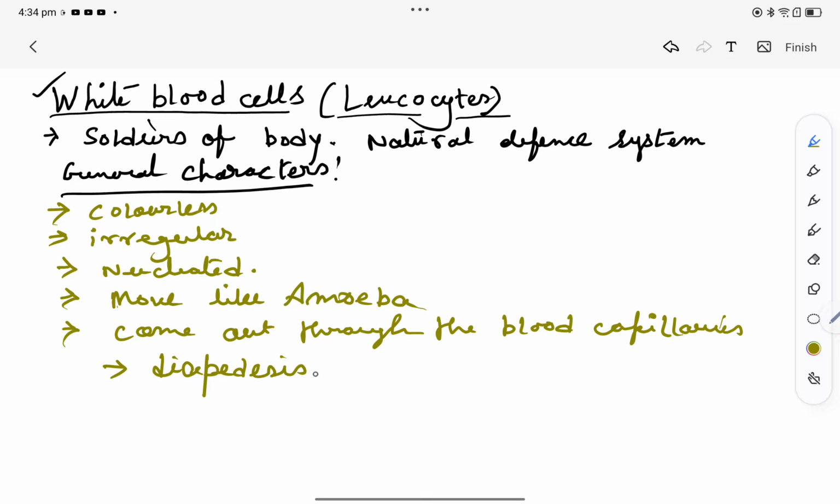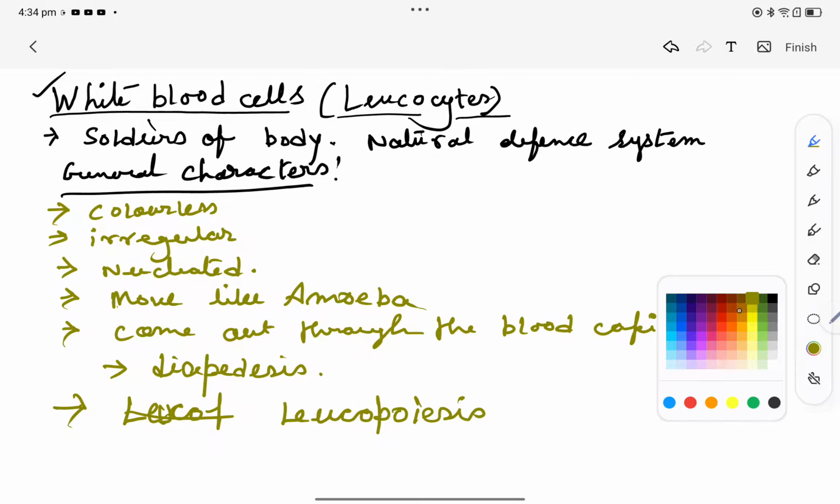The process by which white blood cells or leukocytes are formed is called leucopoiesis.